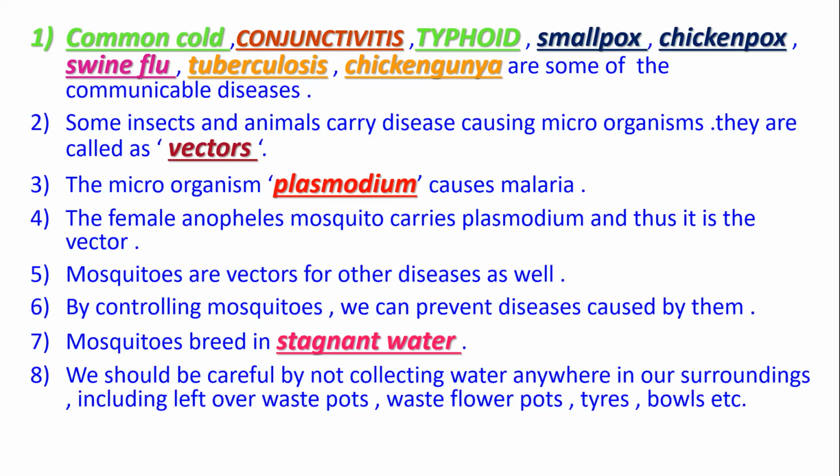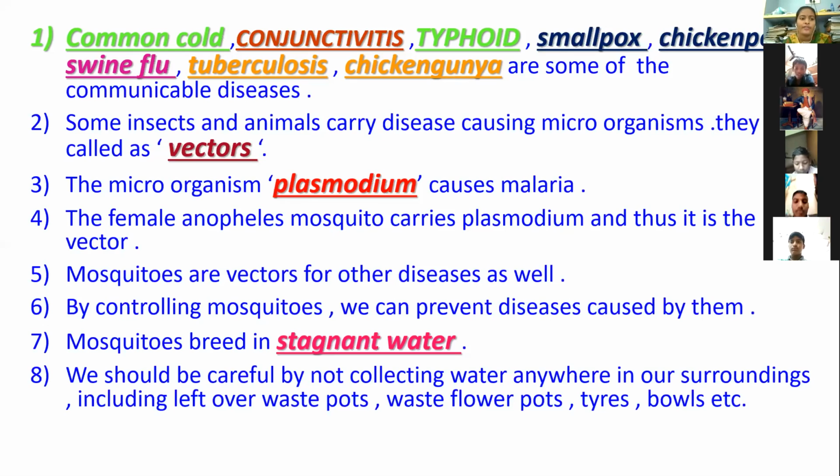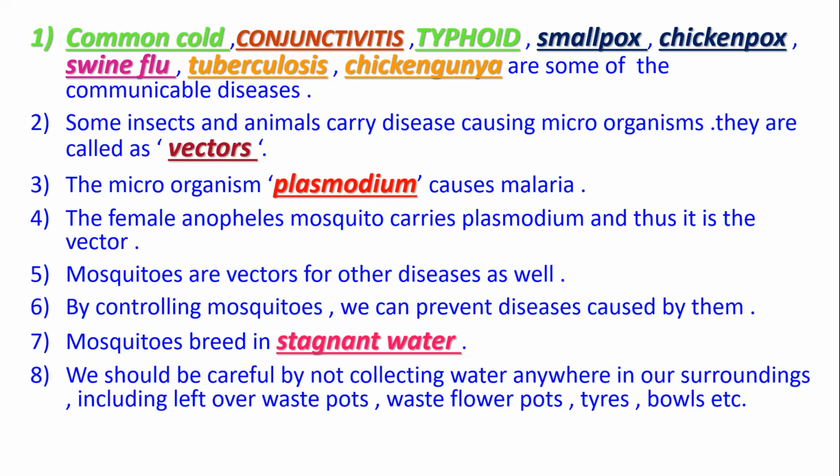The female Anopheles mosquito is an insect. It carries Plasmodium and it is the vector. Plasmodium is the microorganism and the female Anopheles mosquito is the vector.